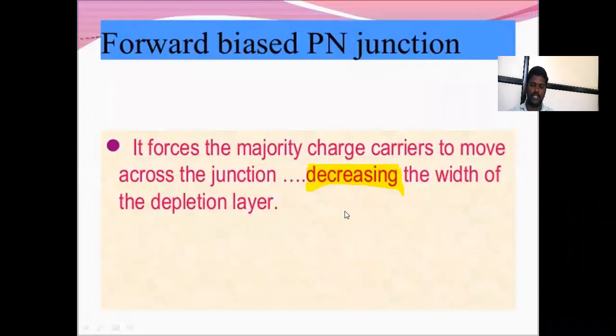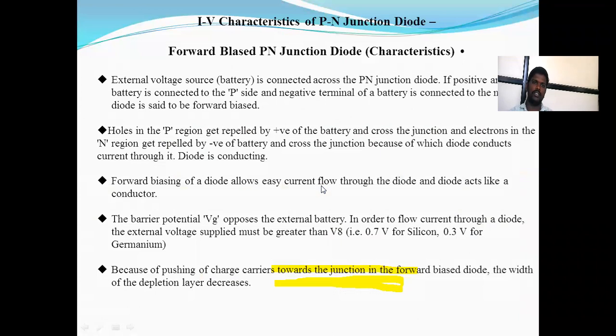Forward bias PN junction. There are two types of PN junction diode biasing. The first type is the forward bias PN junction diode. Then the majority charge carriers move across the junction, decreasing the width of the depletion region. The first type of IV characteristics of a PN junction diode is the forward bias PN junction diode.